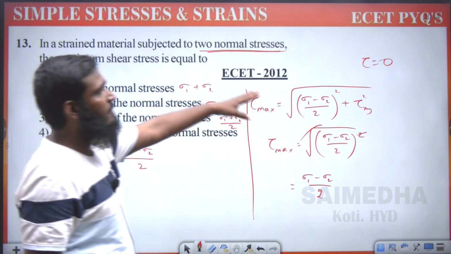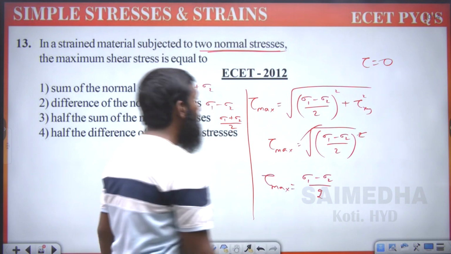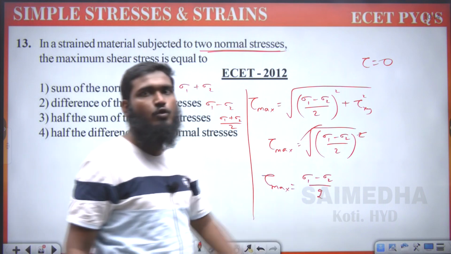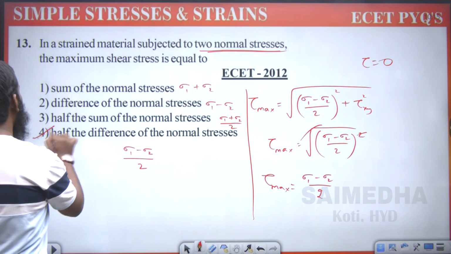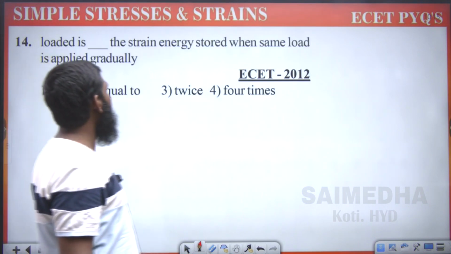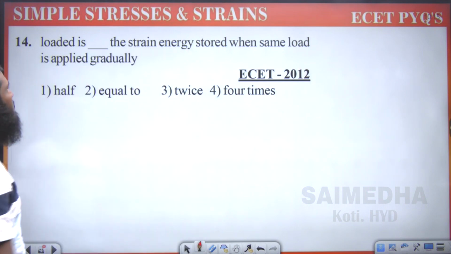So as per our simplification, what is the answer we got over here? Tau max, the maximum shear stress, is equal to sigma 1 minus sigma 2 by 2. So sigma 1 minus sigma 2 by 2 means the fourth option. The fourth option is correct. Now next, loaded is dash, the strain energy stored when the same load is applied gradually.